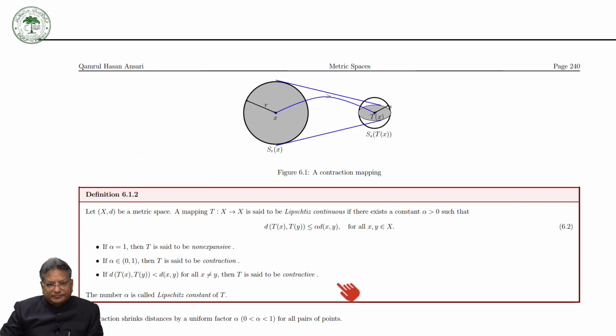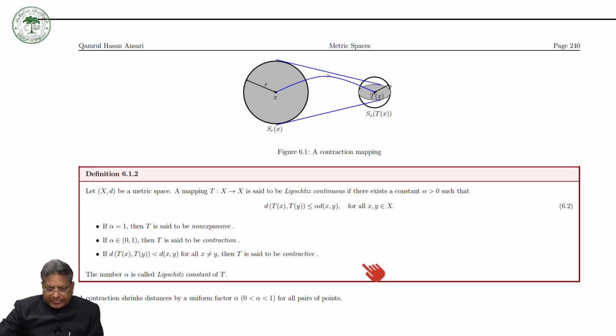Basically, now we come to the main definition. So let us take X to be a metric space and T is a mapping from X to itself.